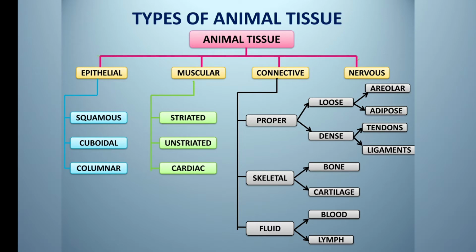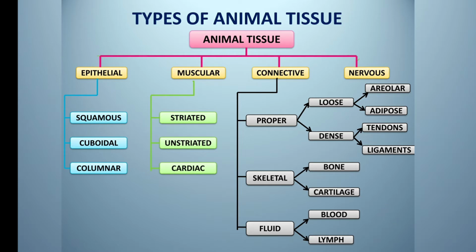Then comes the connective tissue. It connects and supports the organs. These are proper connective tissue, skeletal connective tissue and fluid connective tissue. Again, proper connective tissues are further classified into loose connective tissue and dense connective tissue. Loose connective tissue is of two types, areolar tissue and adipose tissue. Dense connective tissues are also of two types, tendons and ligaments. Similarly, skeletal connective tissues have bones and cartilage, and fluid connective tissues are also of two types, blood and lymph.